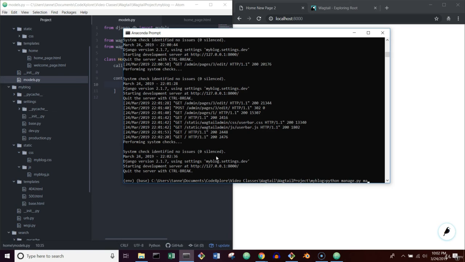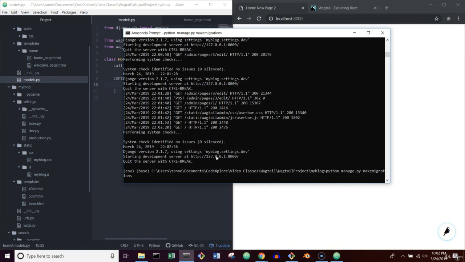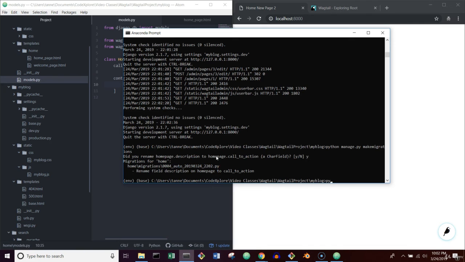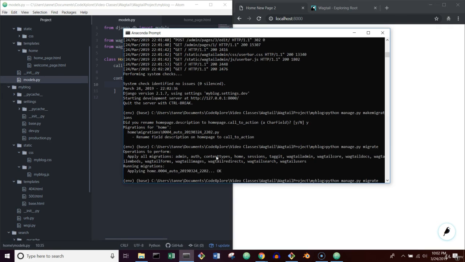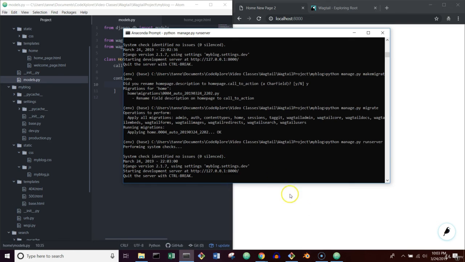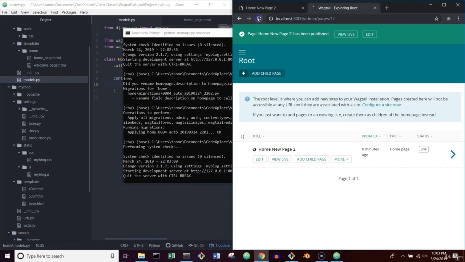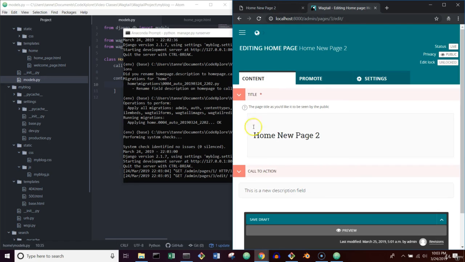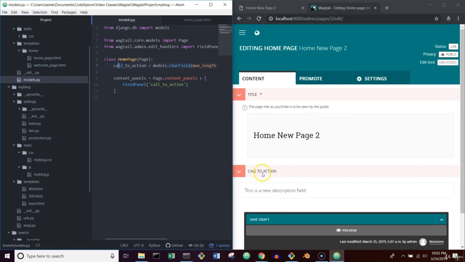Python manage.py make migrations. Yes. Python manage.py migrate. And if you don't know this, if you click up, it'll just go to a previous command. Let's go into our admin, refresh, edit, and call to action. Notice how it styles it: it sees underscores and turns them into spaces. So that's the beginning into understanding fields and then how you can make those fields editable in the admin. Let's keep on going.